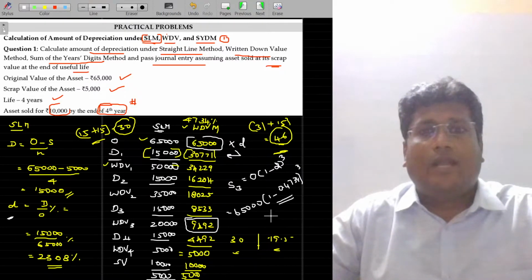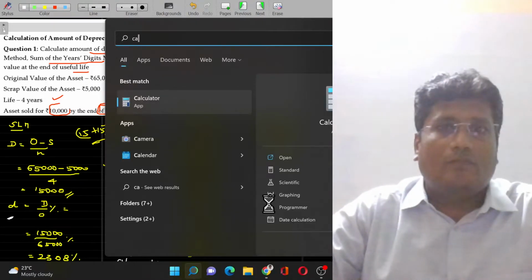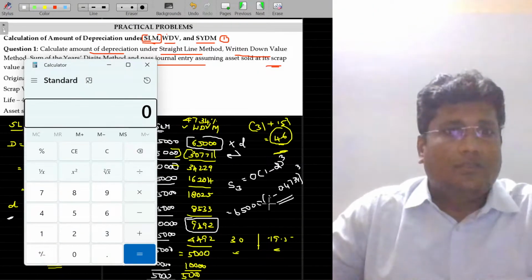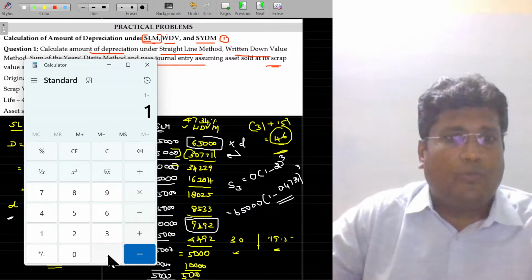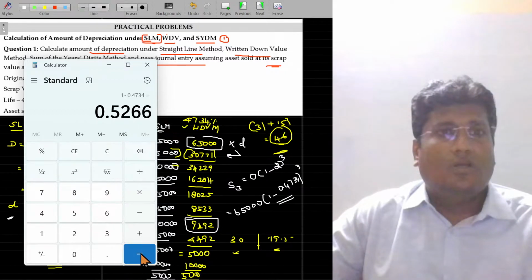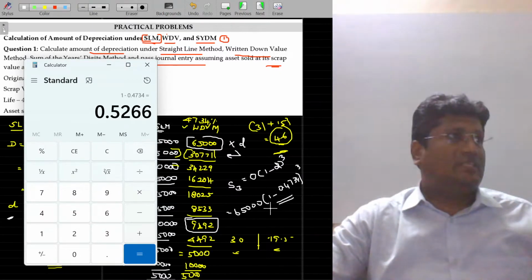How do I calculate the value of this bracket? See, you are using the non-scientific calculator. 1 minus 0.4734. Okay. So the value in the bracket is 0.5266.